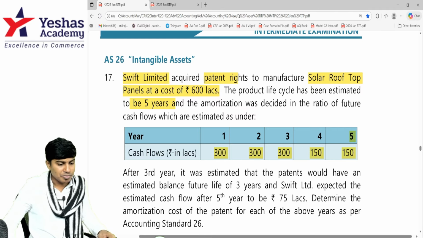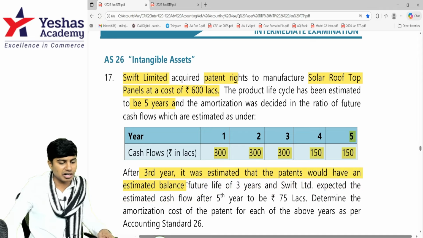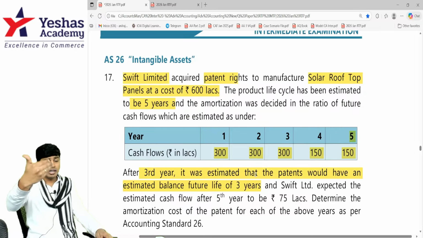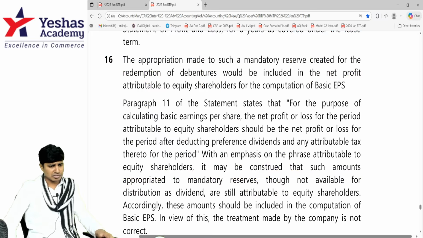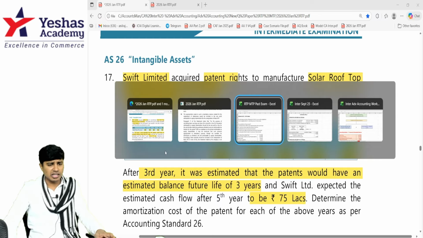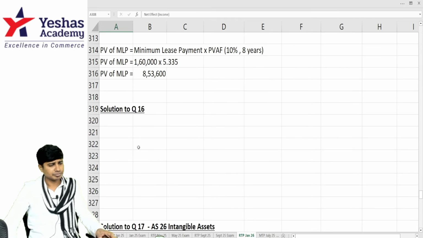But this is the initial estimate. After the third year, the estimate of the patent is revised for the balance future useful life of 3 years. After 3, the remaining useful life should be 2, but they're re-estimating it to be 3 and expecting the cash flow after the 5th year to be 75. Let's do it first for the first 3 years based on the old estimate.